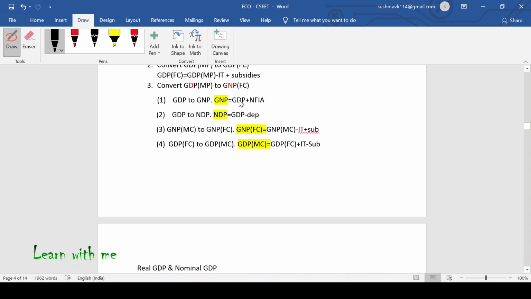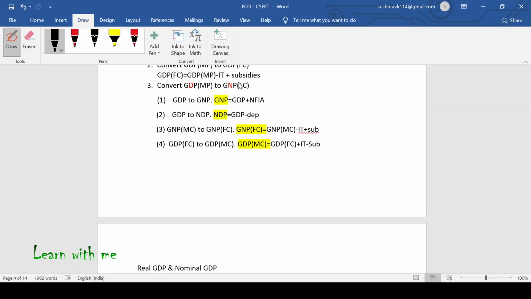So GDP. We will also do the summary now. Here they are telling us to convert GDP at market price to GNP at market price. So what is common here?